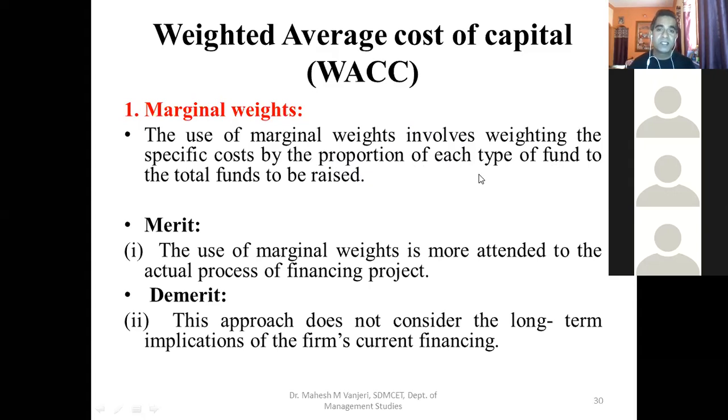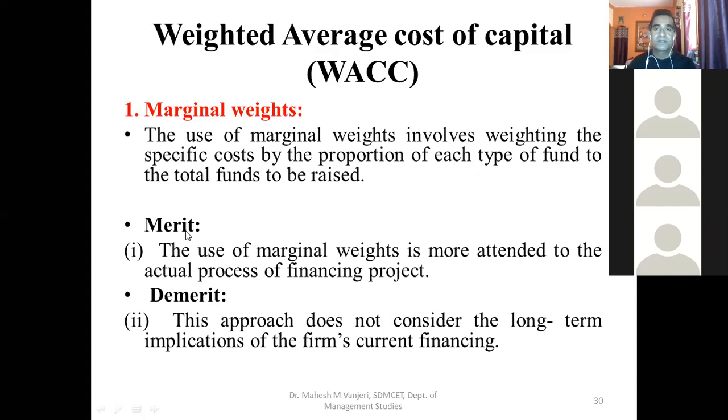Let us say the company is planning to raise additional capital of another 500 crore rupees. It means using the same proportion, out of 500 crore, 250 crore rupees will be raised through equity capital, 125 crore rupees through preference capital, and another 125 crore rupees through debentures. So that is what exactly is meant by marginal weights.